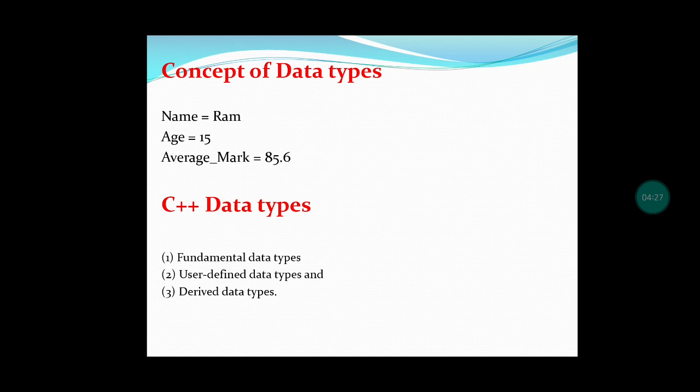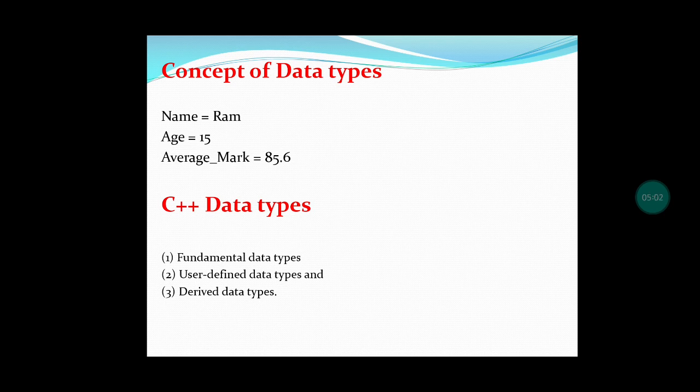Next, age. Age means always we represent the age only in whole numbers, that is integer. 15, 20, 30, like that. So, it is an integer. Next, average mark. Average will always be with decimal places, that is called float. These 3 are the main 3 categories of data type in all the computer languages, that is character, integer, and then float. Next, we will see about the C++ data types.